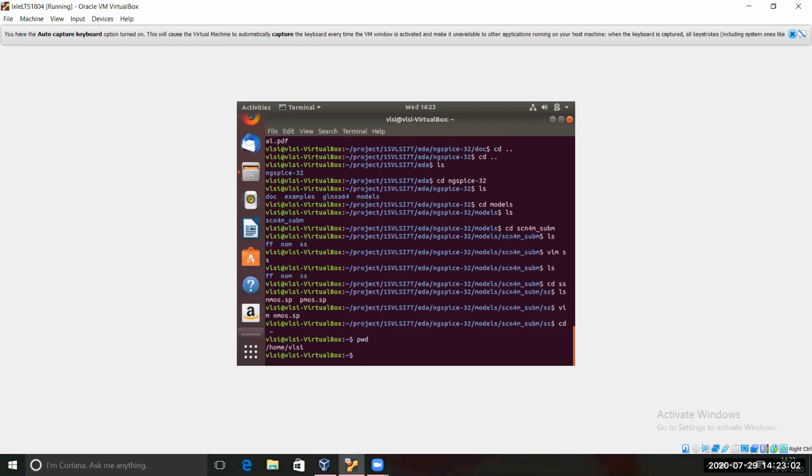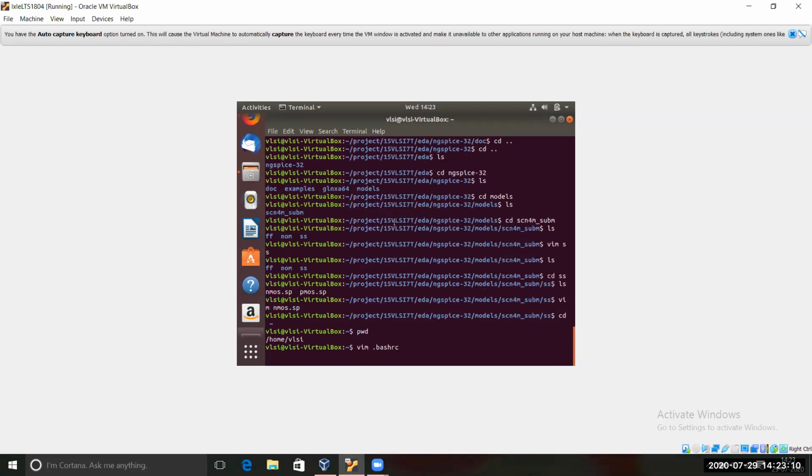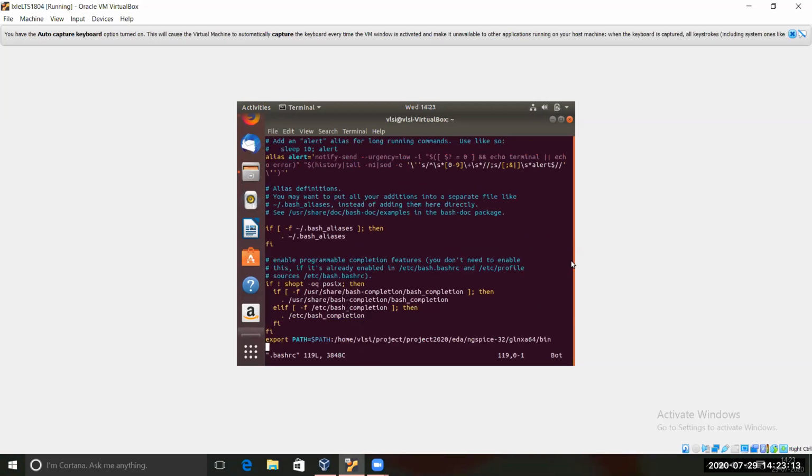After this, I have vim, like vim dot bashrc. You are entering this file, the bashrc file. I have written the export command at the last, in the insert mode. You go into the insert mode. For some, the bashrc file is, as Shatabdi has shown, a blank one. You can save there and source it. But for some, it will appear like this, if you are using the terminal, not the Shakura one.